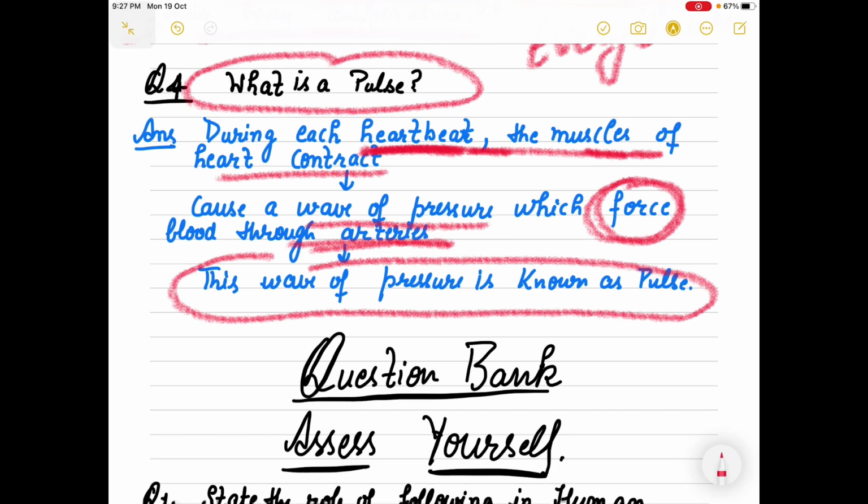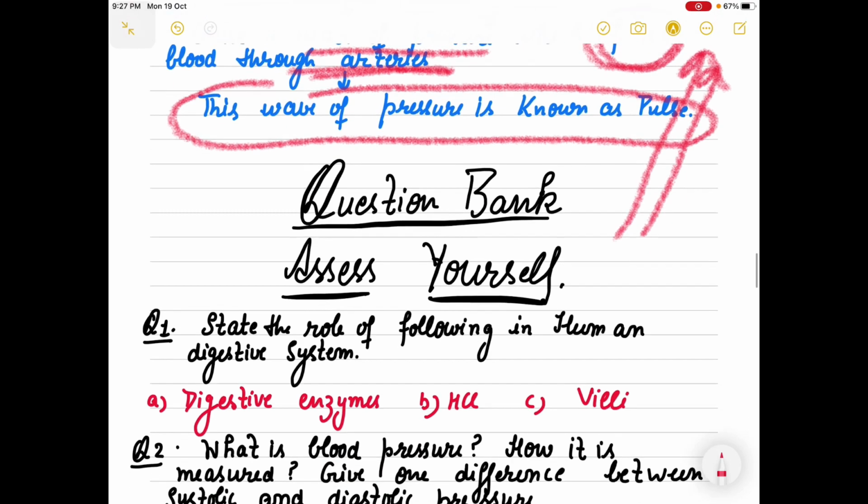And this happens every time of your heartbeat, that the muscles of the heart contract and cause a wave of pressure which pushes the blood to move through the arteries, and this pressure is known as pulse.